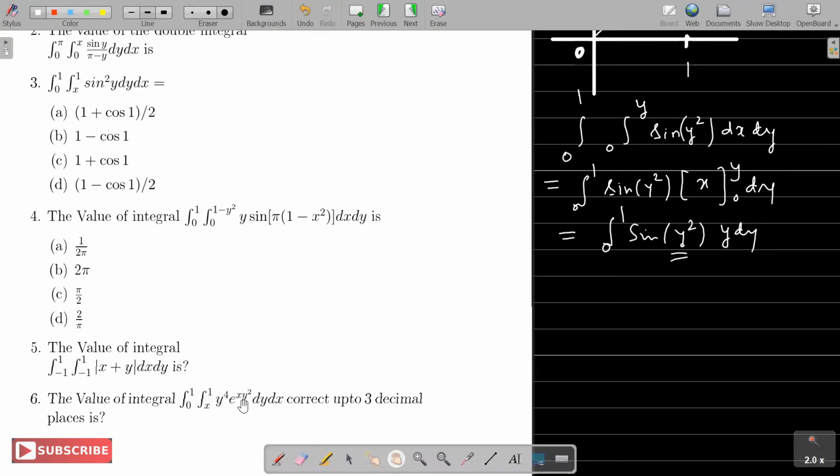Can take it a little on the upper side, so all of you can see. Again, I think there is some typing mistake. It's sine of pi times (1 minus x) the whole square.